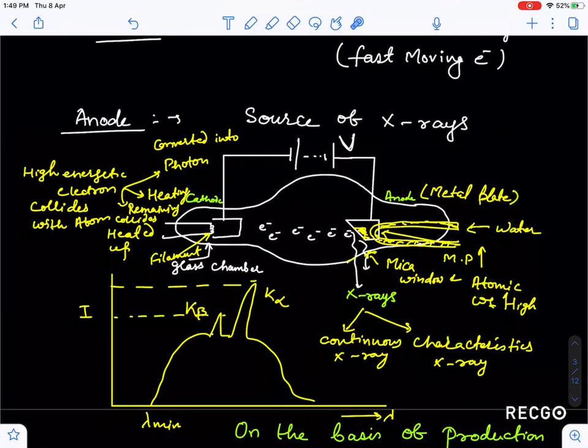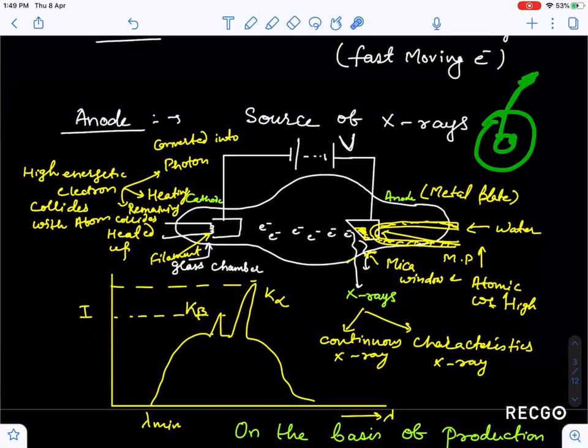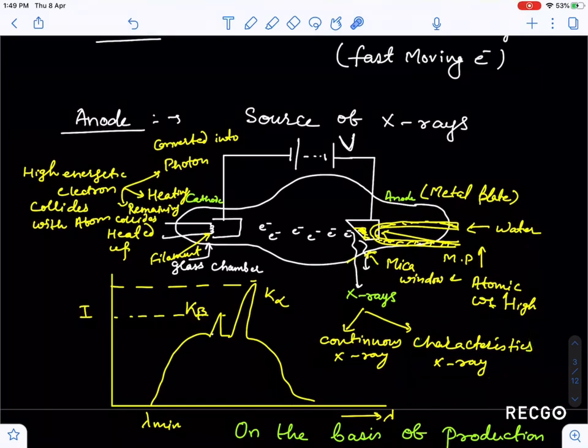X-ray. So this highly energetic electron, when it strikes the metal target, loses some of its energy and radiates photons. This photon is known as continuous X-ray. But when it enters the inner shell of the metal and knocks out the electron from the inner shell, this vacancy which it has created is filled by the subsequent shell or the next shell. So this type of X-ray which is produced is known as characteristic X-ray. So continuous and characteristic X-ray are produced like this.